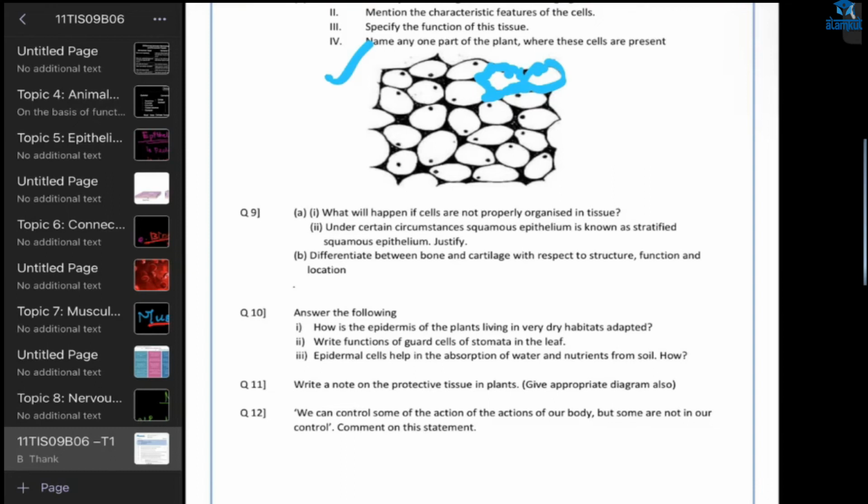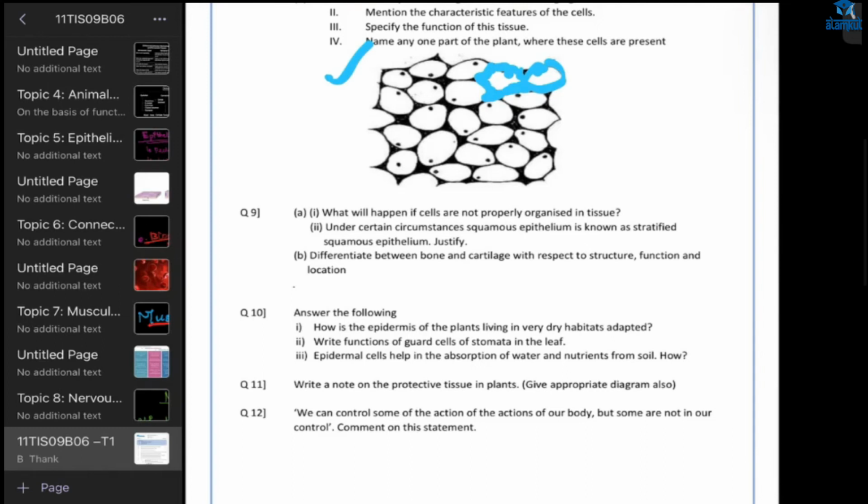So what will happen if cells are not properly organized in a tissue? Ma'am, I wrote the cells will no more be able to coordinate with each other. Then the tissue will not be able to perform its function well. Yes, that is correct. And under certain circumstances, squamous epithelium is known as stratified squamous epithelium.